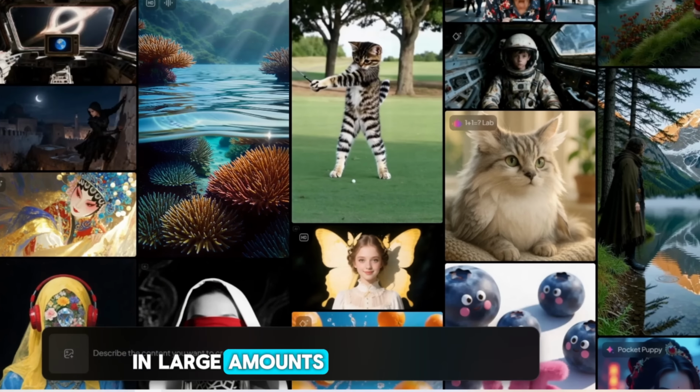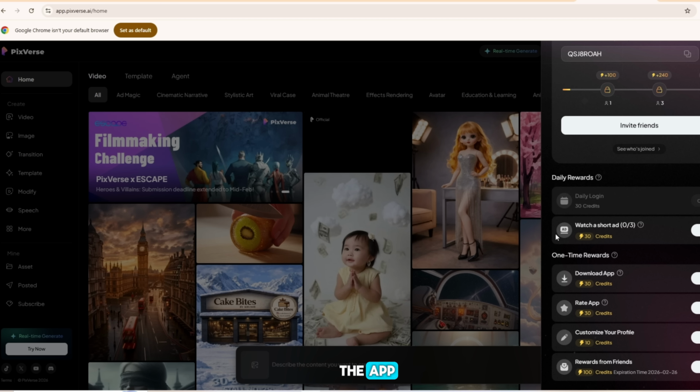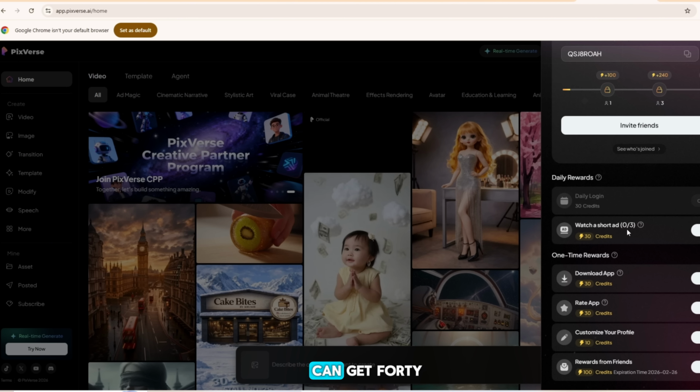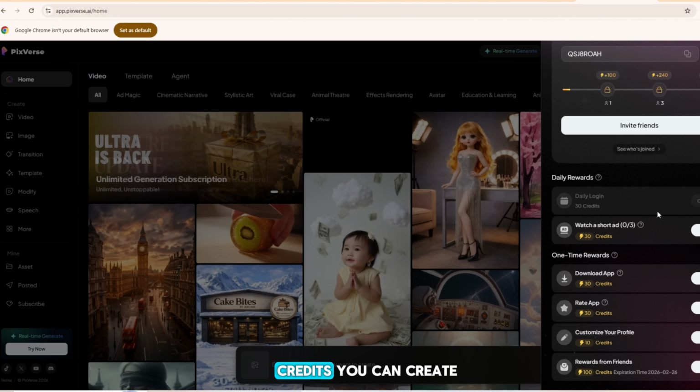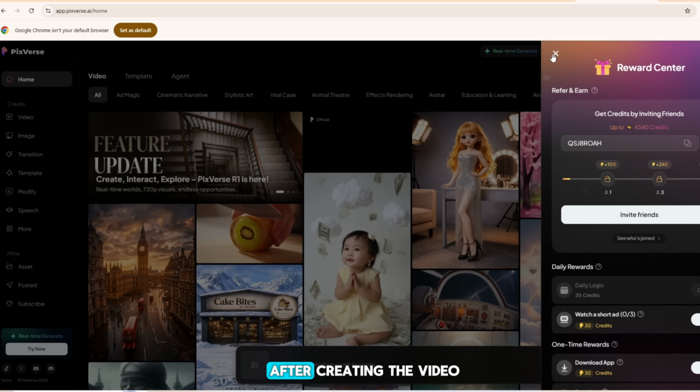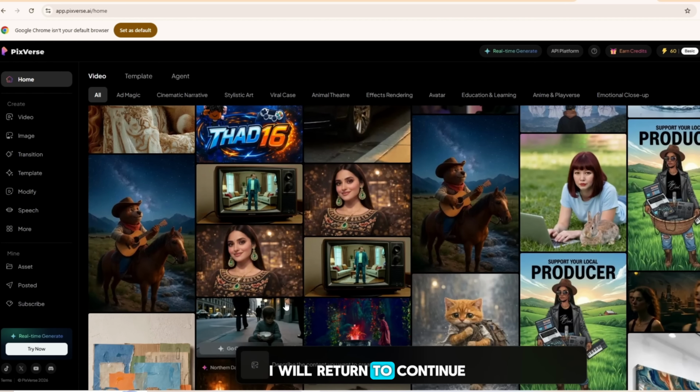You can also watch short ads. After watching 3 short ads, you can receive credits. Other options include downloading the app, rating the app, or inviting someone. Using these methods, you can get 4340 credits. With 20 to 30 credits, you can create 1 video. After creating the video, I will return to continue.